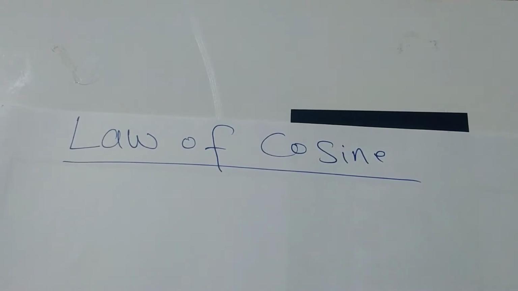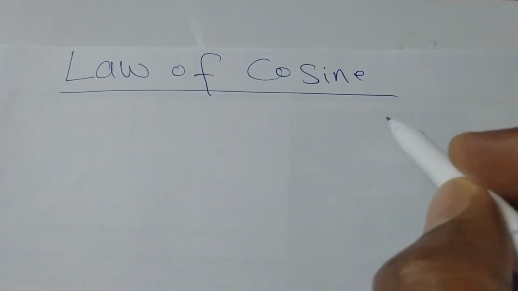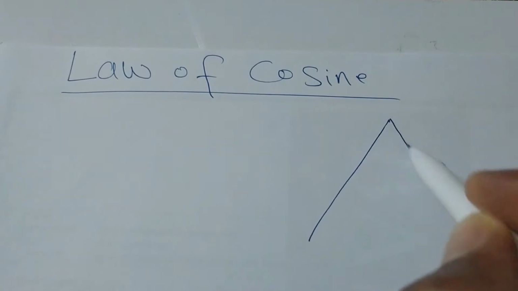So let's start learning. First you need to understand the triangle. Let's see here. I will draw a triangle and explain to you.